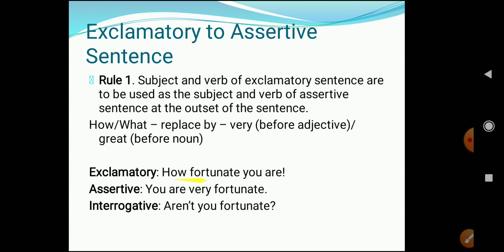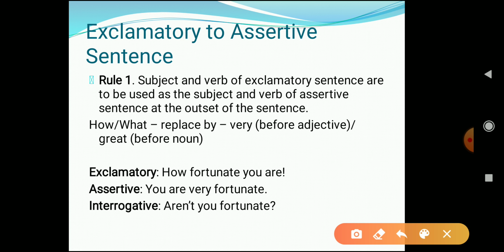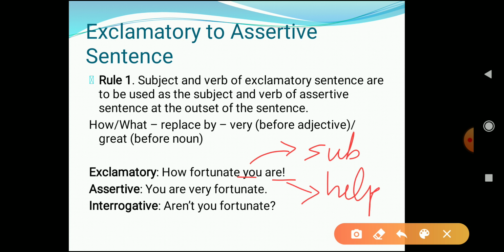How fortunate you are. So over here, if you see this sentence, what is my subject? In this particular sentence, my subject is you, right? And what is the helping verb? The helping verb is are, right? So over here what you have to do is, as mentioned in the rule, the subject and verb of exclamatory sentence are to be used as the subject and verb of assertive sentence at the outset of the sentence. That means we have to use the subject and verb at the beginning of our sentence.